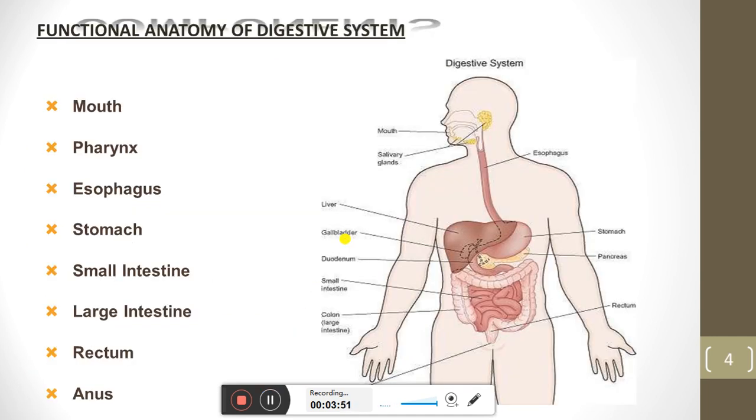Then we see the functional anatomy of the digestive system, which includes the mouth, pharynx, esophagus, then the stomach, then the small intestine, and then the large intestine. After that there are the rectum and anus.